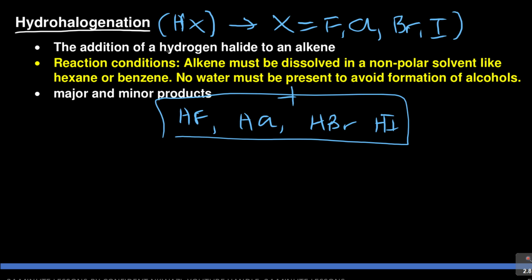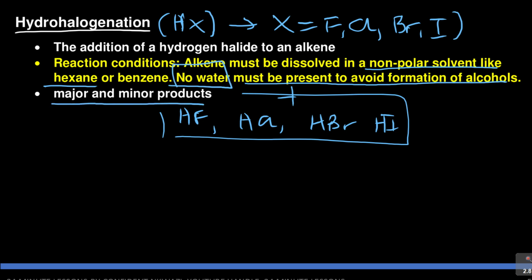So they are saying reaction of a hydrogen halide to an alkene. Reaction conditions: an alkene must be dissolved in a non-polar solvent, important again, like hexane or benzene. No water must be present to avoid formation of alcohols. Don't forget. Then we're going to discuss this issue of major and minor products. Remember the reaction conditions. No water in case you form alcohols. We'll discuss it in the next one, which is called hydration. And then a non-polar solvent is needed, such as benzene or hexane, so it can happen at room temperature.